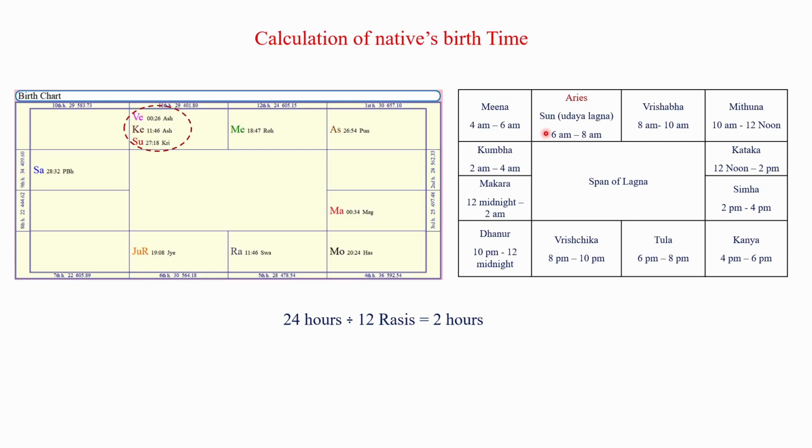Suppose the birth of the child is between 6 a.m. to 8 a.m., then the Janma Lagna will be Mesha Rashi. So, we can say Udaya Lagna and Janma Lagna fall in the same Rashi. If the birth of the child is between 8 a.m. to 10 a.m., then the Janma Lagna will fall in Vrushabha. If the birth of the child is between 10 a.m. to 12 noon, then the Janma Lagna will fall in Mithuna.